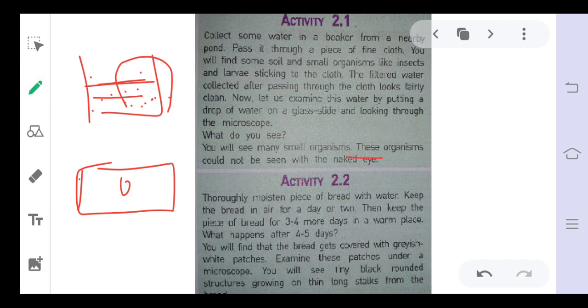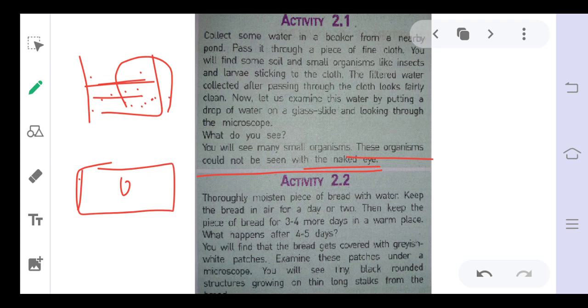So these organisms could not be seen with the naked eye, and that's why they are called microorganisms. Now it is clear what microorganisms are. Organisms that cannot be seen with the naked eye are called microorganisms. Why are they not visible? They are very, very small in size. That's why they are not visible to us with the naked eye.